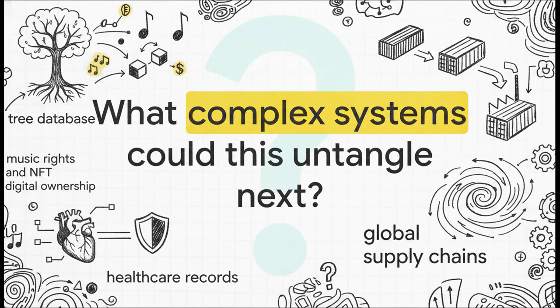Which leaves us with this final, provocative thought. If an open-ended, transparent tree database, inspired by evolutionary search, can successfully map and track all possible paths of music rights and NFT digital ownership, what other immensely complex human systems could it untangle next? Healthcare records? Global supply chains? The possibilities, much like the tree itself, are completely open-ended.